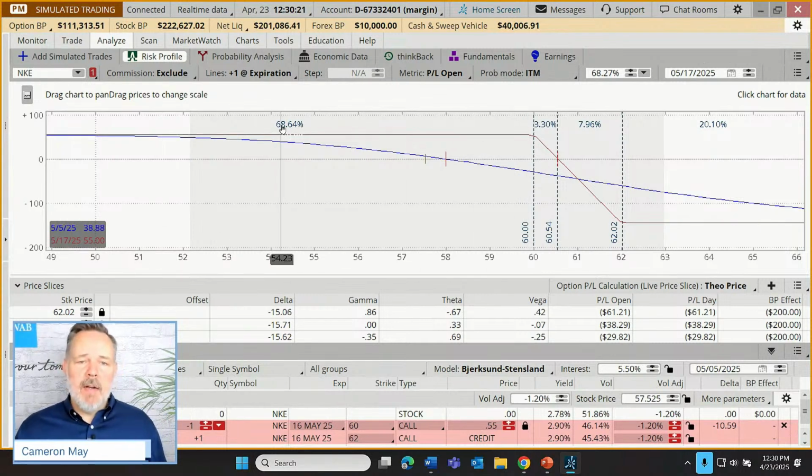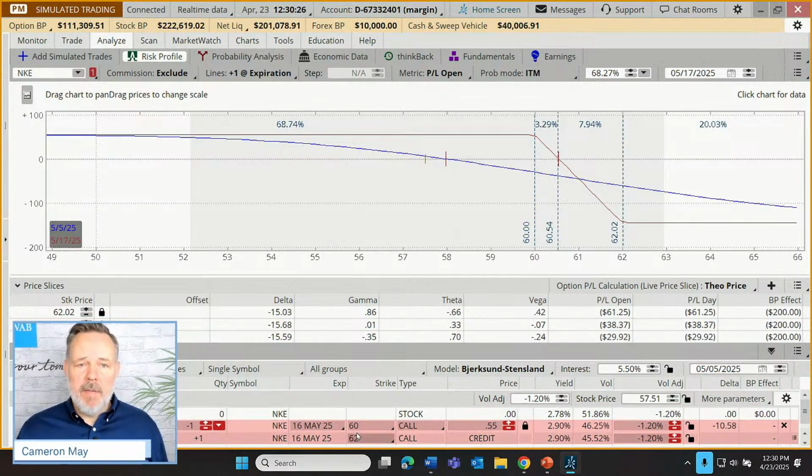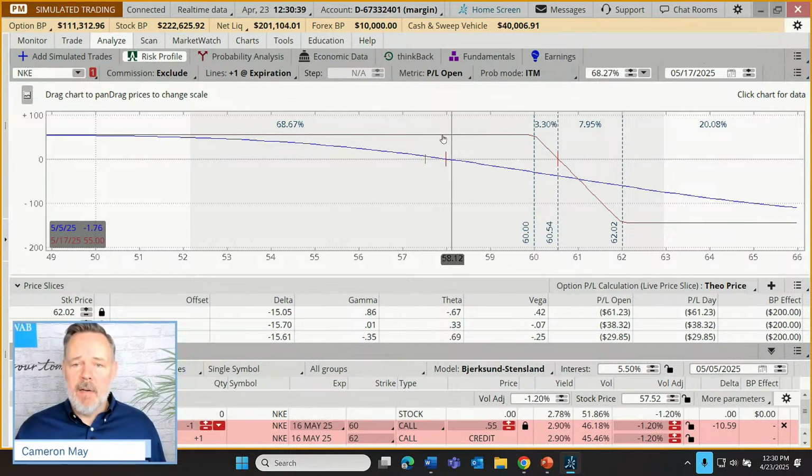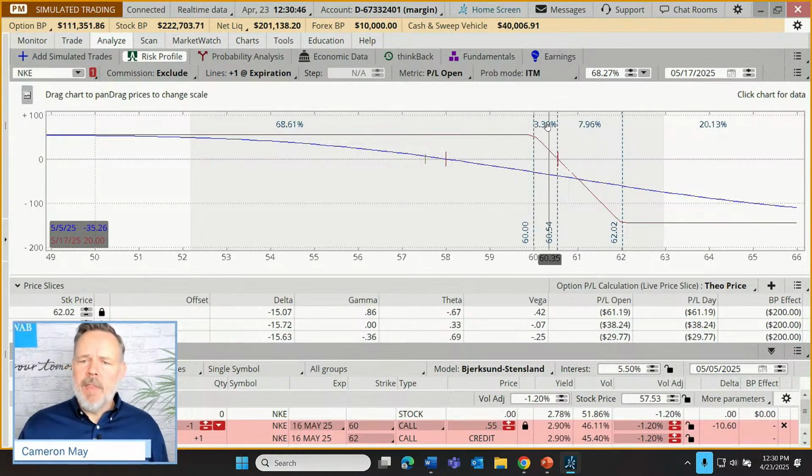But this can tell a trader the probability of outcomes for this trade that they've built. So come May 17th, there's about a 69% chance that our stock will be below $60 and we'll have our 55-cent gain. That's why we've topped out here at that $55 profit level at or below 60 bucks. Now there's about a 3.3% chance that we make some money, but not maximum gains. So we're somewhere between break even and max gains.